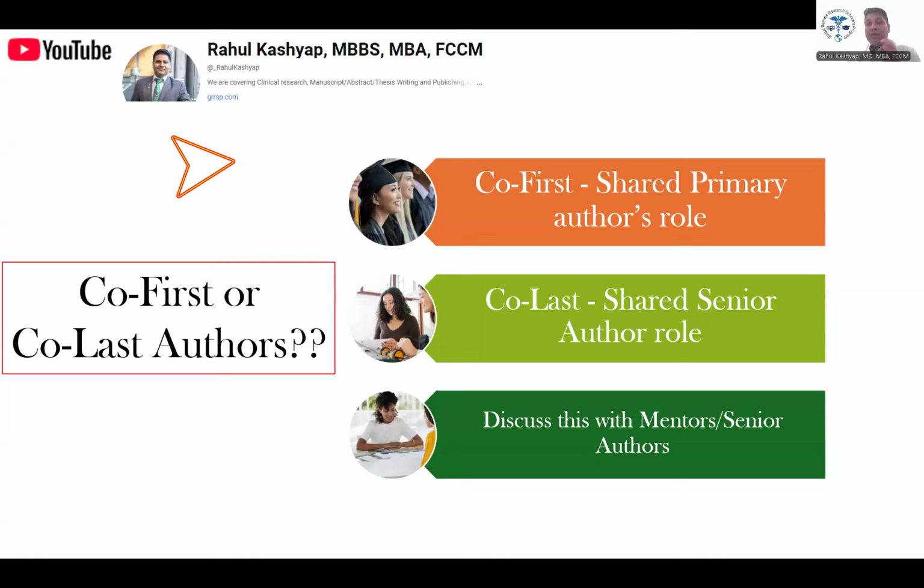These points should be discussed within your team, specifically with your mentors. The mentors should discuss with their first author to find out if somebody has contributed equally, or the mentee should discuss that in the beginning, before deciding authorship, making sure that nobody has been deprived of their contribution, or nobody is unnecessarily given credit for work they have not done. Most of these authorship issues should be discussed and resolved within the team, and probably these things can be discussed upfront.